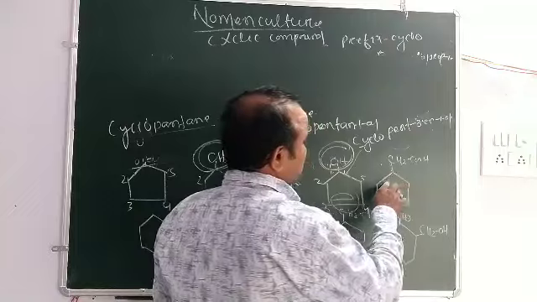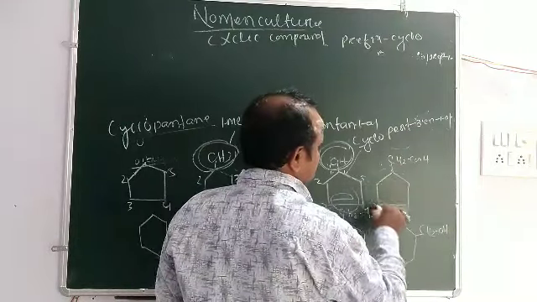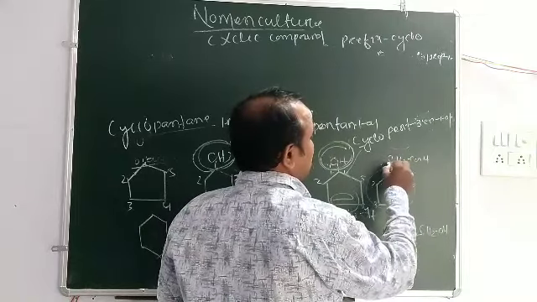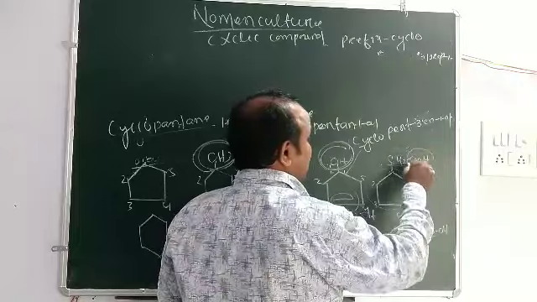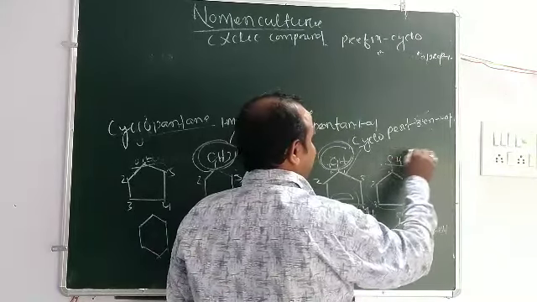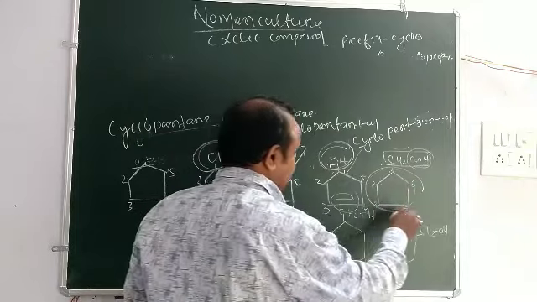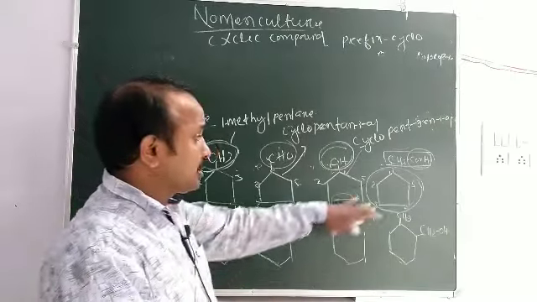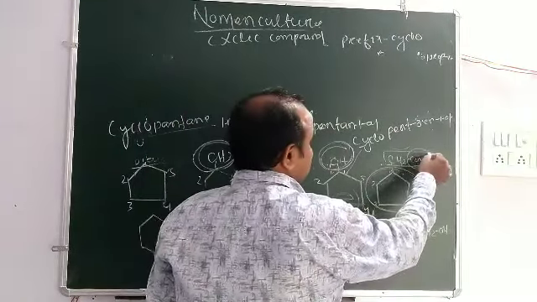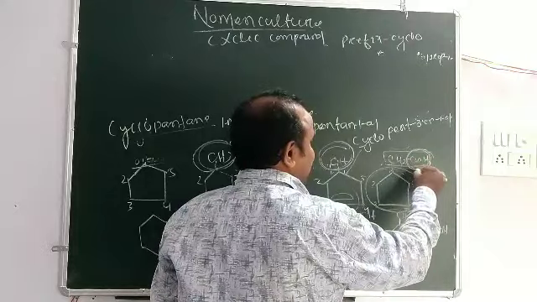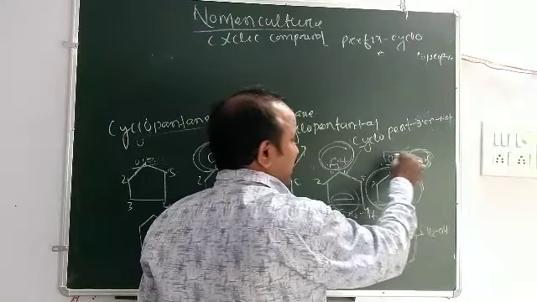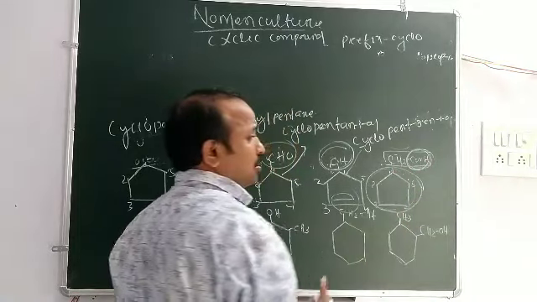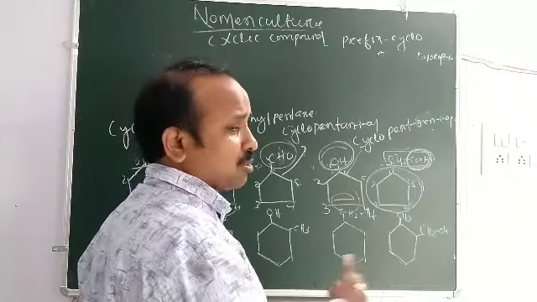Then look at this compound. This is the cyclic group 1, 2, 3, 4, 5. Here is CH2COOH. Okay, here is a functional group. So this is the principal chain and the ring is used as a substituent group. It is used as a substituent group because the carboxylic acid functional group is attached to this carbon. If the functional group were directly attached to the carbon of the cyclopentane, then it would be included under the cyclopentane, meaning cyclopentane becomes the principal chain.